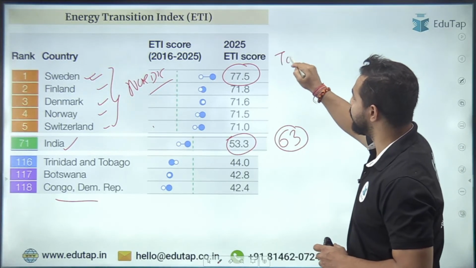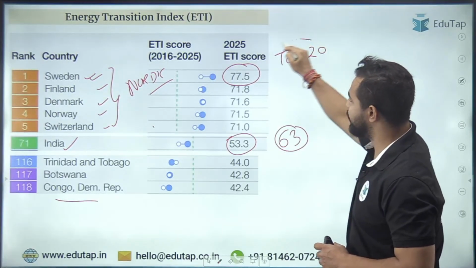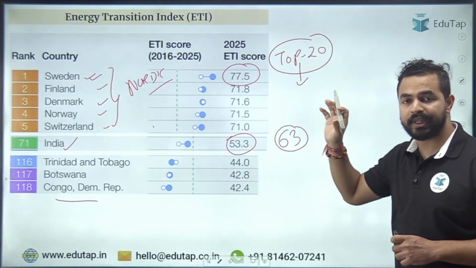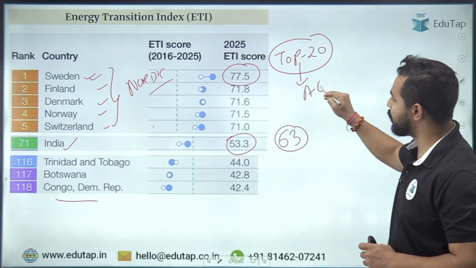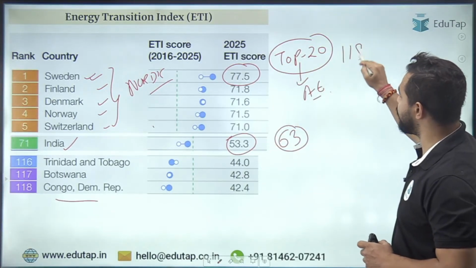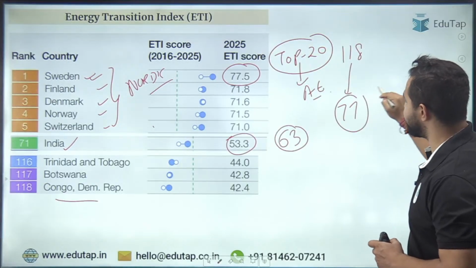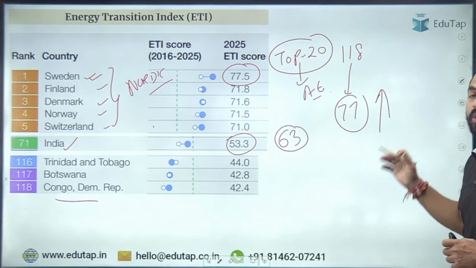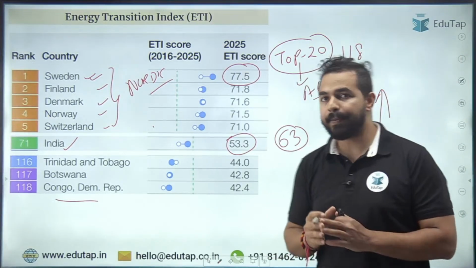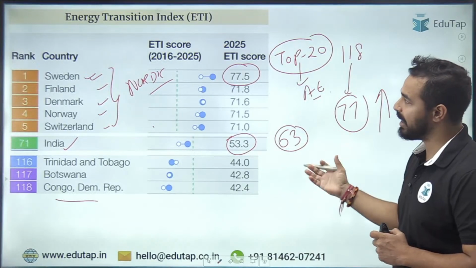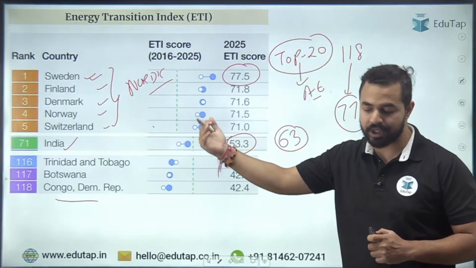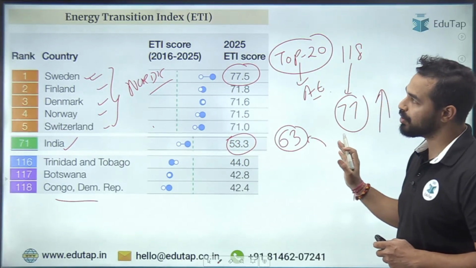Let me tell you a very important point here, my dear friends, that when it comes to the top 20 countries, यहां पर जो सबसे ज्यादा डोमिनेट किया है, these are basically the advanced economies, right? And in this Energy Transition Index, out of 118 economies, 77 countries were able to increase their ETI score. तो 77 कंट्रीज का ETI स्कोर इंक्रीज हुआ है, और यहां पर ये सबसे ज्यादा इंपॉर्टेंट है हमारे लिए देखना कि India was at the 71st position. Last year India's position was 63 only. So that is the most important part.